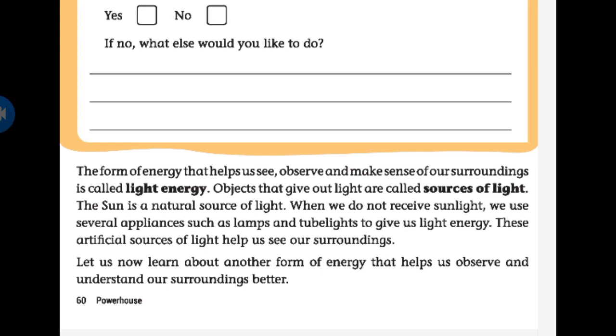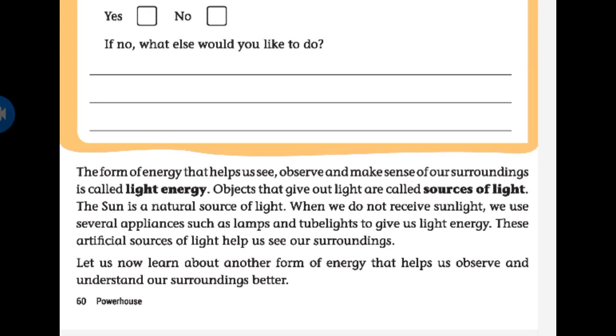So students, tell me some examples for sources of light. Tell me a few sources of light. So the sun is a natural source of light. Students, if there is no sunlight, what would happen in the world? You can guess it.